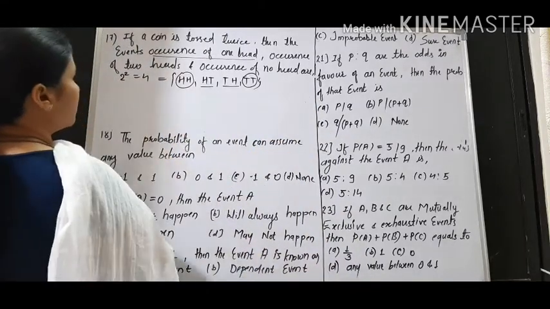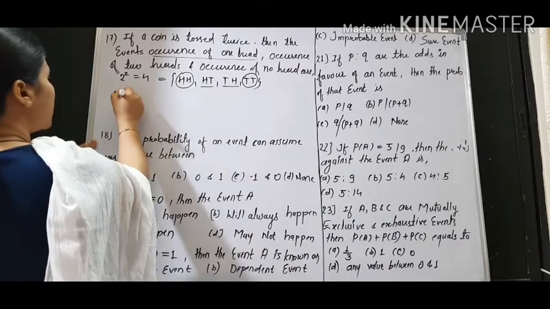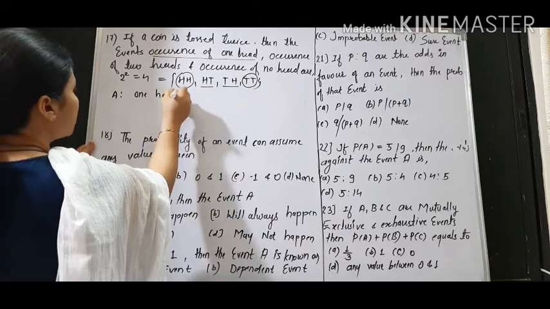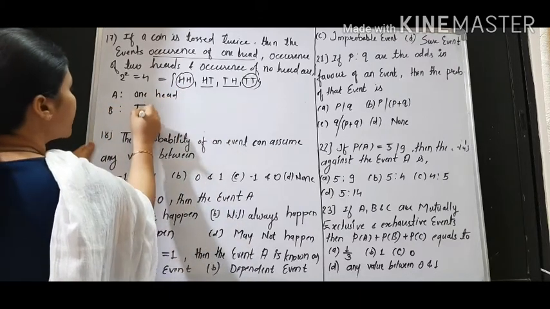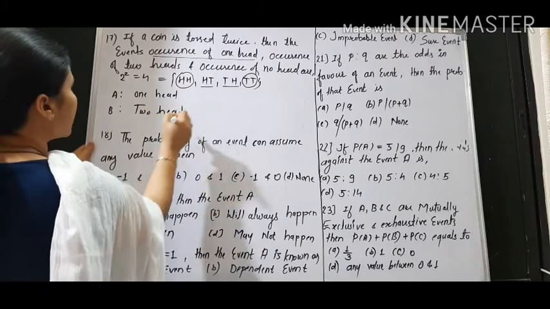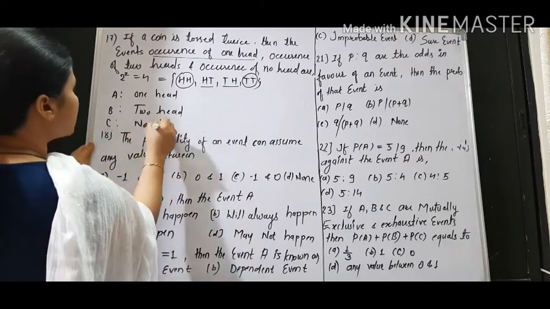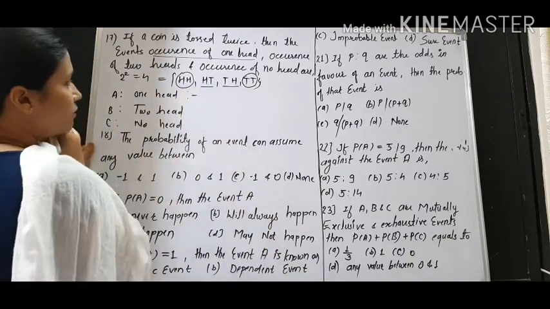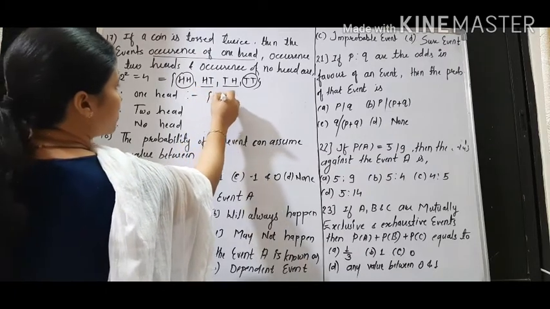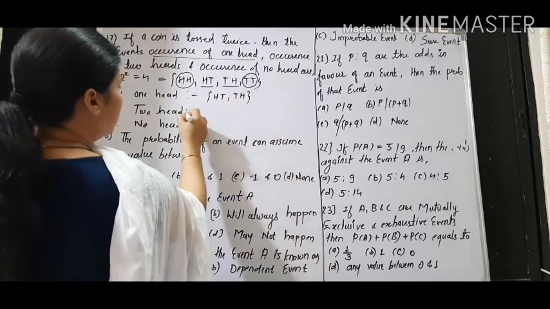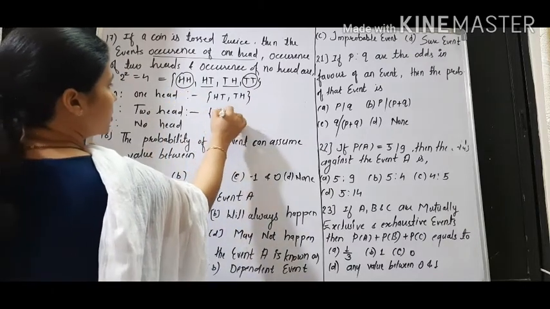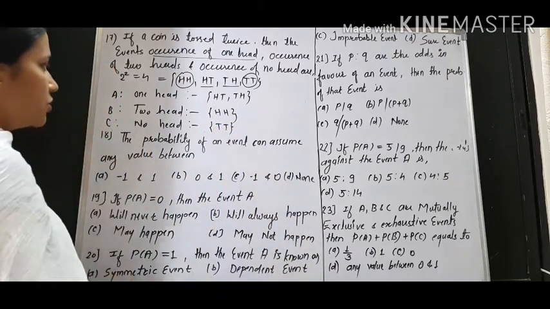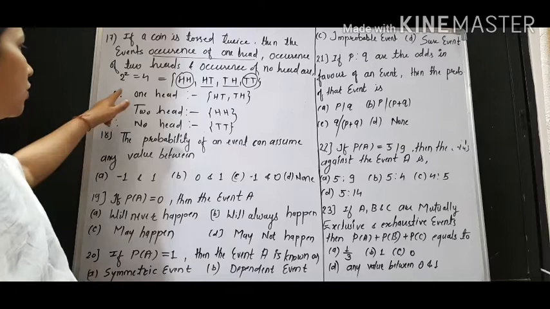to find the intersection. First we'll say what the events given are. First event A will be occurrence of one head, B will be two heads, and I will write C as no head, or 0 heads. How many outcomes have one head? HT and TH, two outcomes. Two heads, only one outcome, HH. And for no head, only one outcome, that is TT. So we'll get such outcomes for all these events.